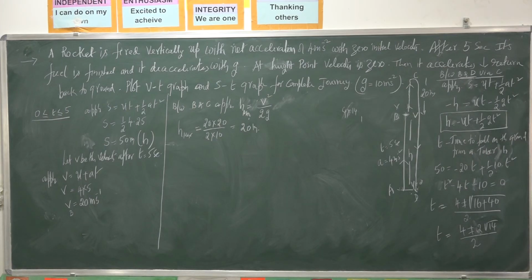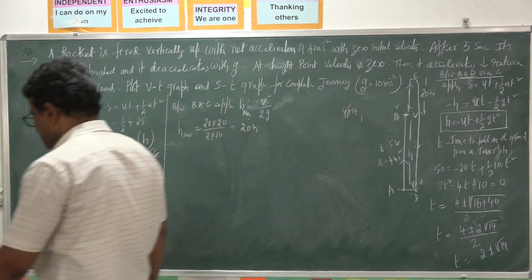So t is equal to 2 plus or minus 2 root 14 by 2, the 2 cancels, so t is 2 plus or minus root 14.